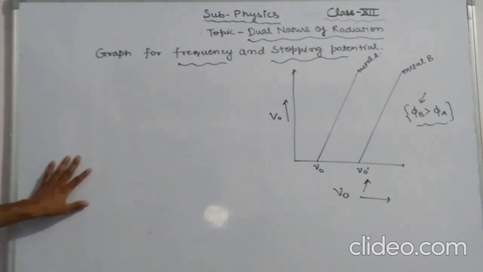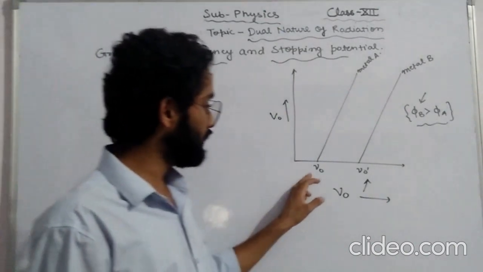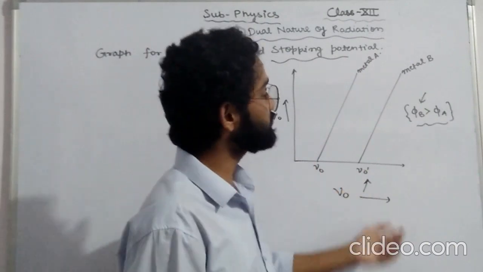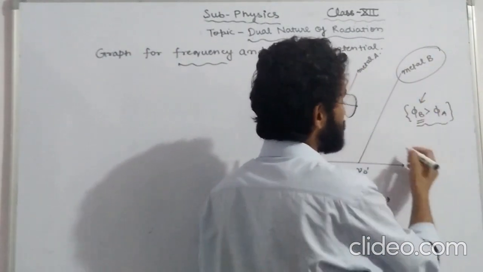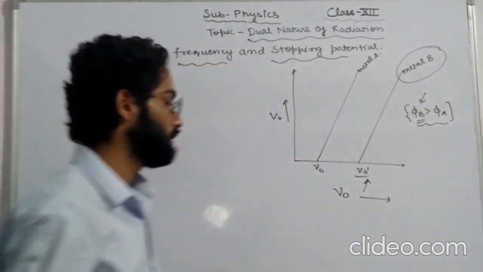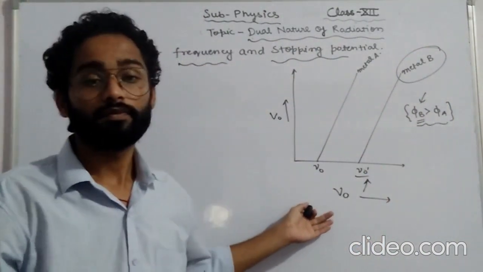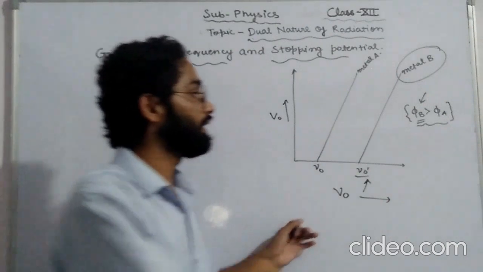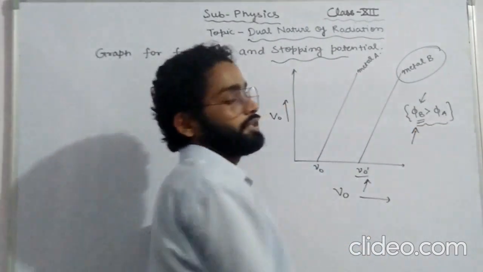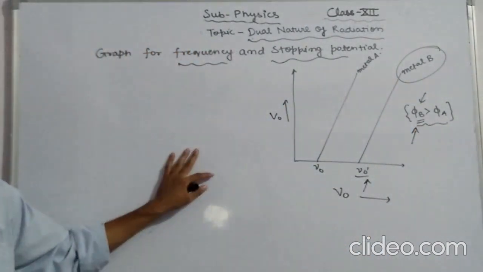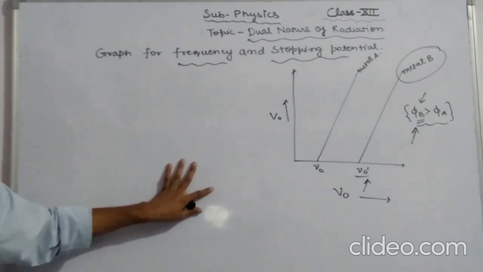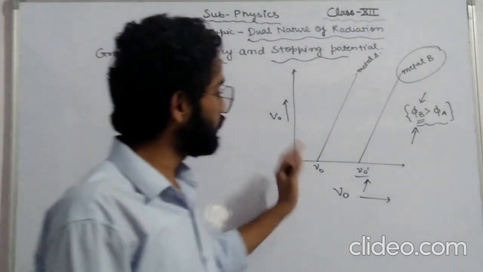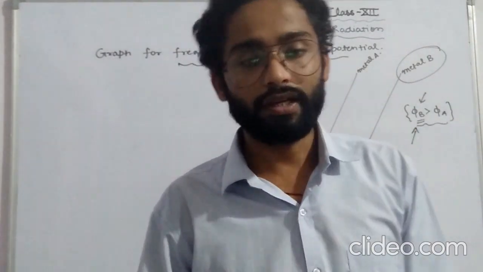And the graph for two different materials A and B is shown here, in which we can say that the higher the work function, the greater would be the threshold frequency. This graph shows it like this. I hope you have got all the points regarding this particular graph.